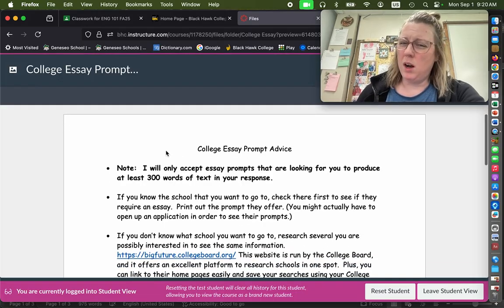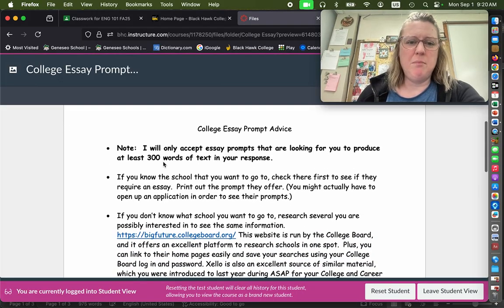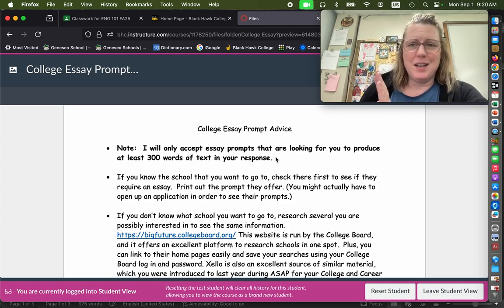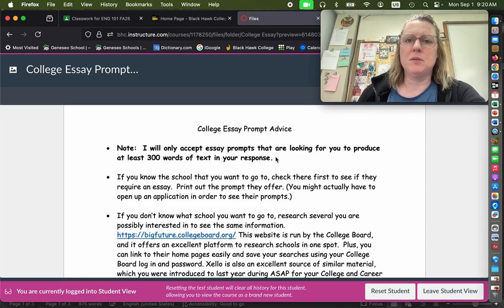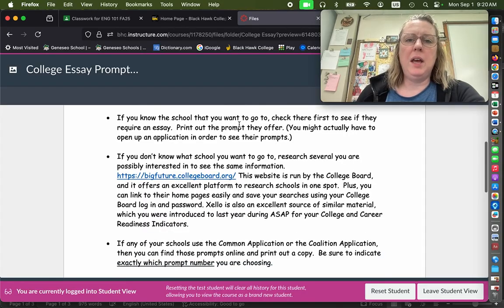This just kind of walks you through what I already told you on Friday, but it reminds you that you have to have a prompt that is asking you to write at least 300 words minimum in the text of your response. So if you're looking at one and it says, oh, you just need 150 words or 100 words, skip, go to a different prompt. So again, if you know what school you want to go to, check those out first.